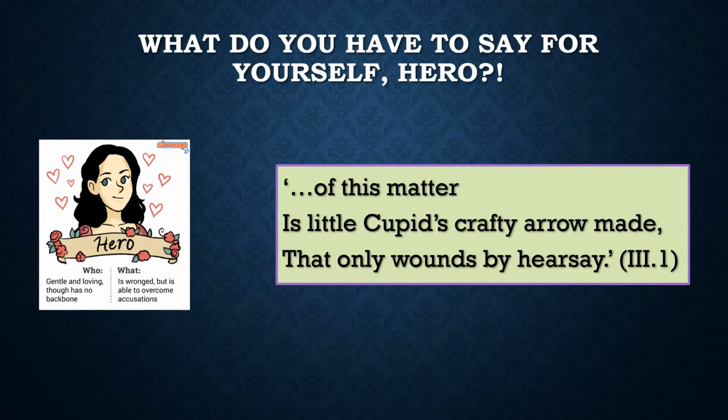So what do you have to say for yourself, Hero? Here's one of the key quotes I find that Hero says in this play, and it comes in from Act 3, Scene 1. She says, "Of this matter is little Cupid's crafty arrow made, that only wounds by hearsay." So this really shows, I think, that this play is entirely dedicated to the idea of words spoken behind people's backs, in front of people.